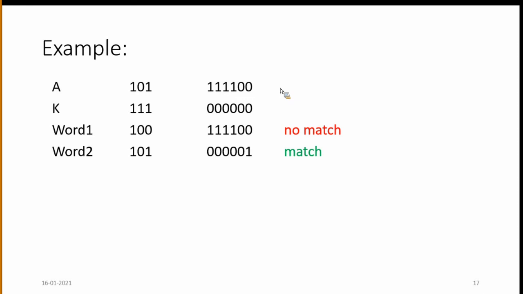K is the key register, and here the key is 111. Word 1 in the associative memory is 100, so this word does not match. The argument is 101 and word 2 is 101, so this word is matched. This is one example.